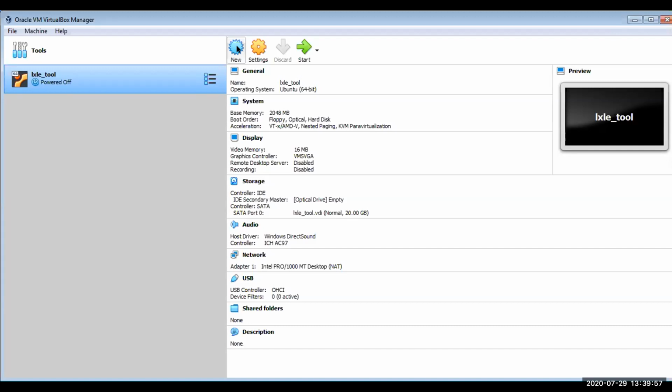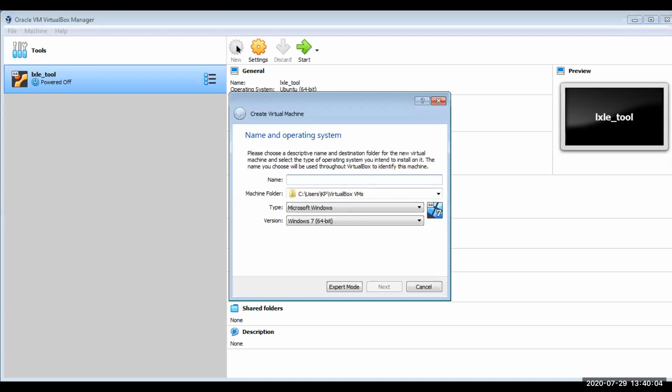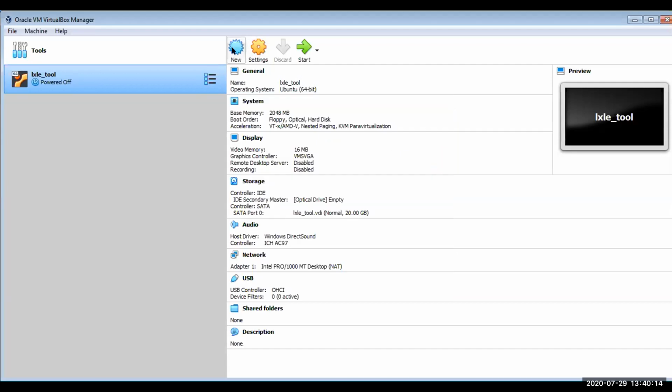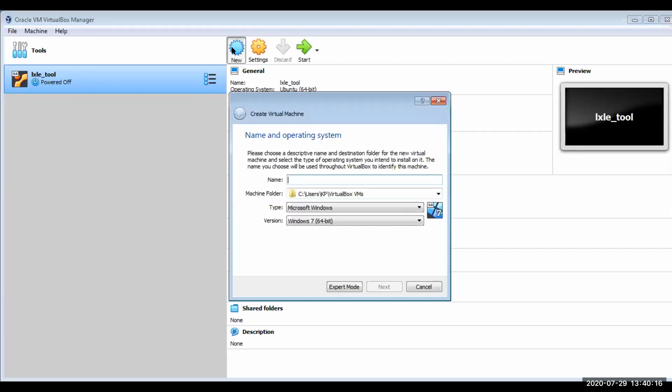Starting from the new one, I will be installing the LXLE here. First you have to click New. Then you have to create a virtual machine in VirtualBox. So you have to create a new one and name it VLSI or whatever.